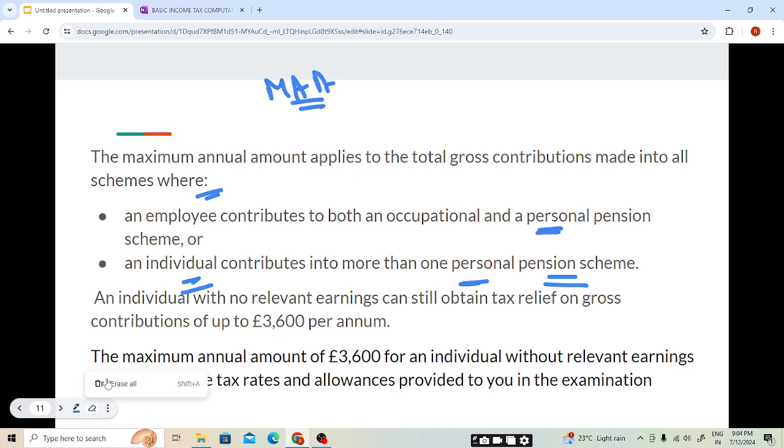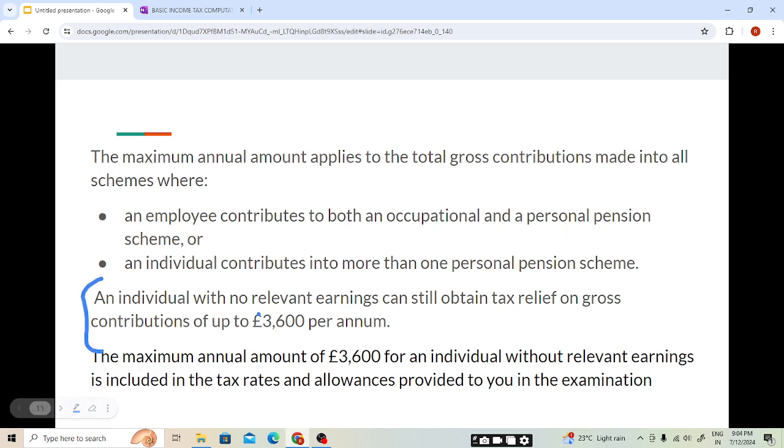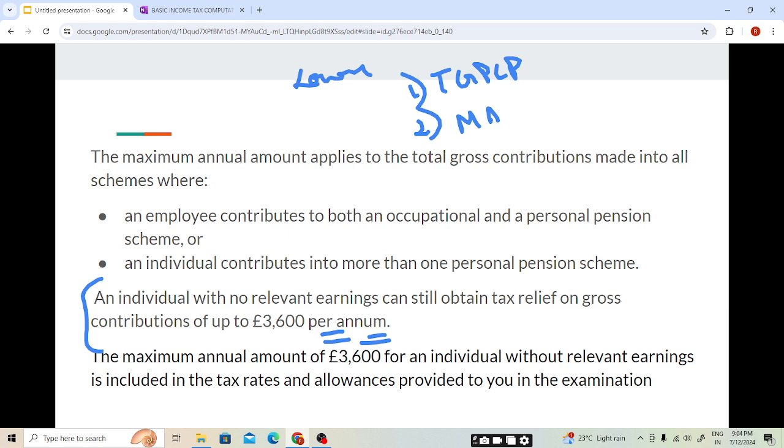An individual, students, with no relevant earning can still obtain tax relief on gross contributions of up to 3,600 pounds per annum. As we have seen, tax relief will be available on the lower of two things: total gross pension contribution paid, and maximum annual amount. Maximum annual amount is the higher of two things: number one, 3,600 pounds, and number two, 100% of relevant earning.